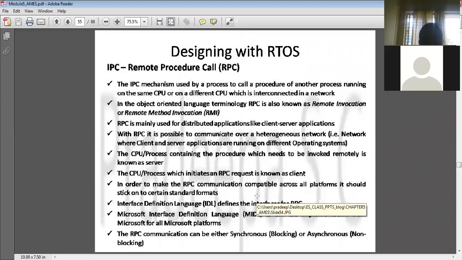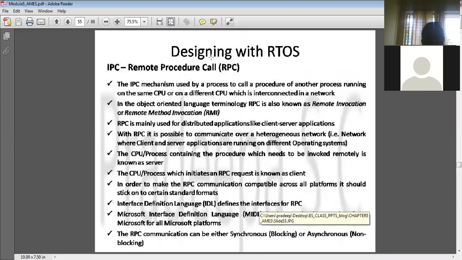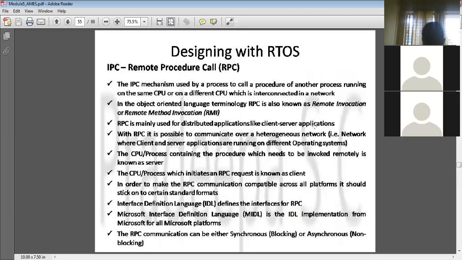So last class we discussed the different task communication mechanisms, right? Among them we discussed message passing and the message queue, okay, and the last one in that is the remote procedure call. So what is the remote procedure call?